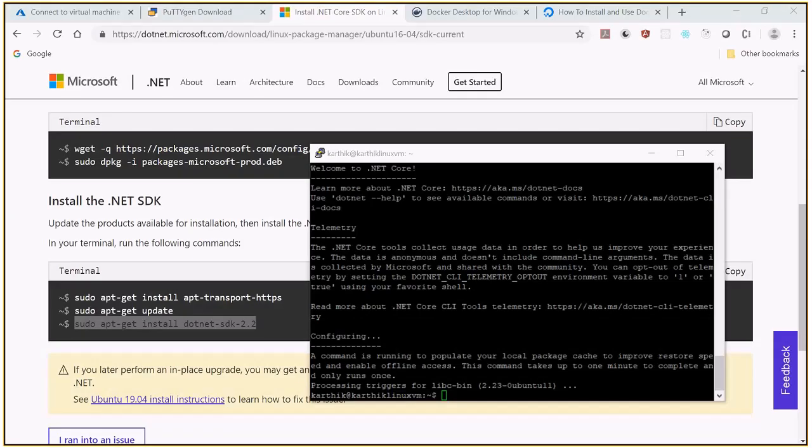Guys, for your clarity, now .NET is divided into two: .NET Framework and .NET Core. .NET Framework applications can be executed only on the Windows platform, whereas .NET Core applications can run on Windows, Linux and Mac OS.